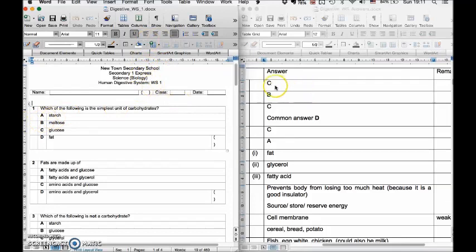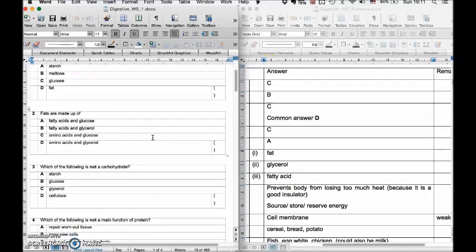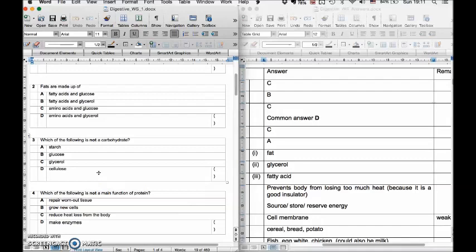In worksheet 1, here are the MCQ answers. Now, the question that a lot of people got wrong, question 3: which of the following is not a carbohydrate? A lot of people put the answer as cellulose. Cellulose is a carbohydrate. Like starch, it is also made up of many units of glucose. So the one that's not a carbohydrate is glycerol. Glycerol is part of fat, so that's not a carbohydrate.